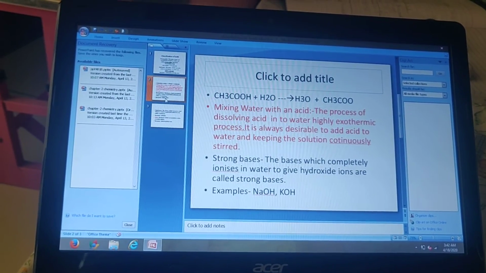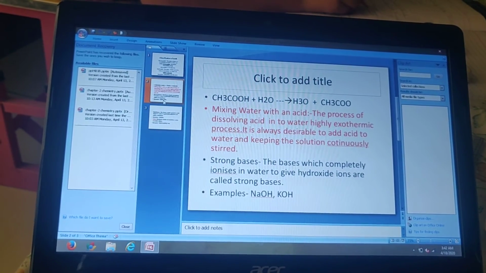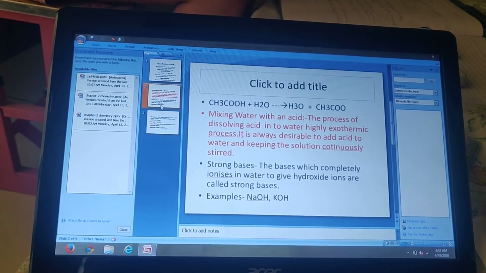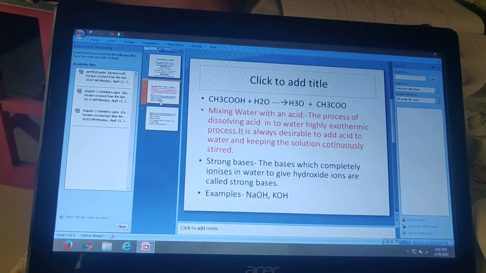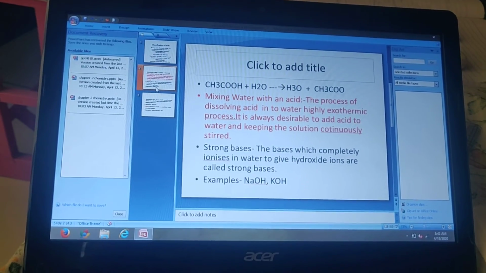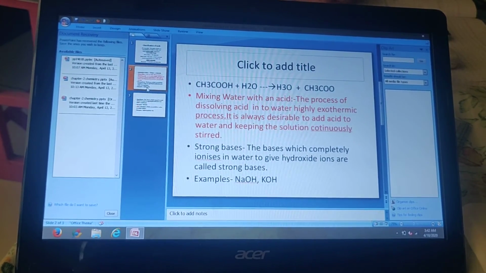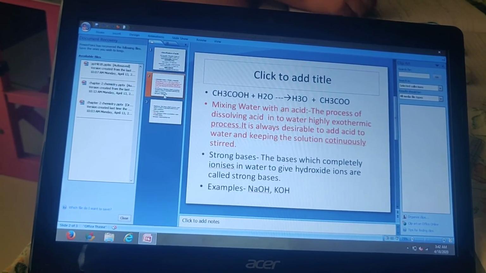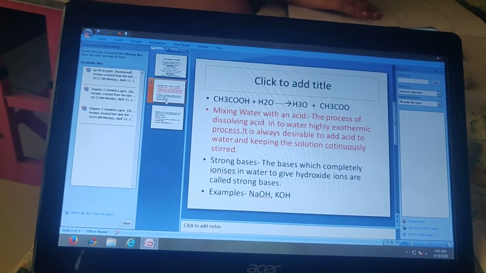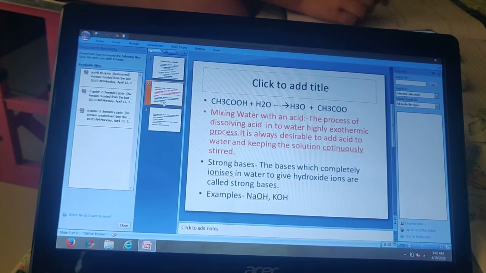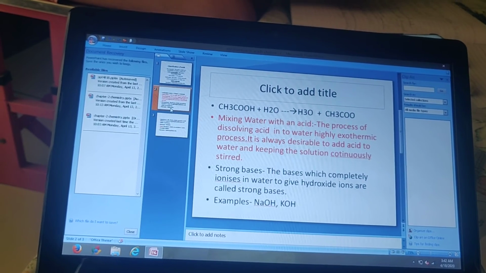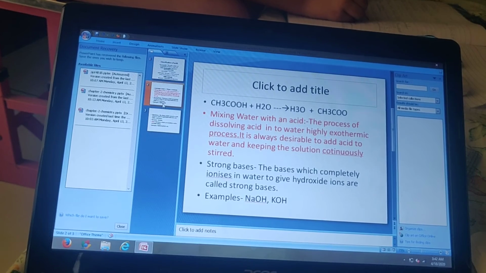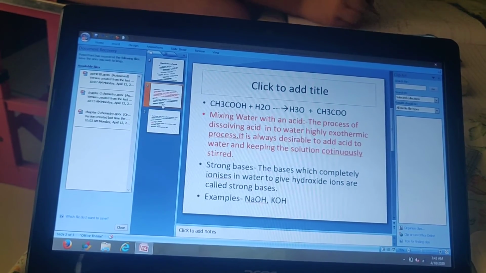Now why? What happens if we add water to acid? Children, if water is added to a concentrated acid, it is a highly exothermic reaction. The heat produced may cause the mixture to splash out or spill on our clothes or body, and it may cause serious burns. Therefore, there is a warning sign on the bottle containing concentrated acids and bases. So it is always desirable, children, to add acid to water.